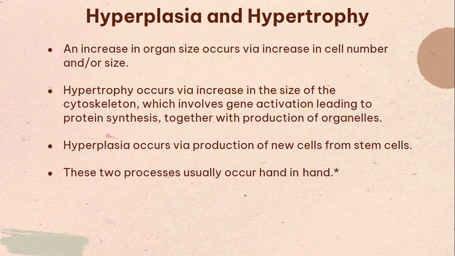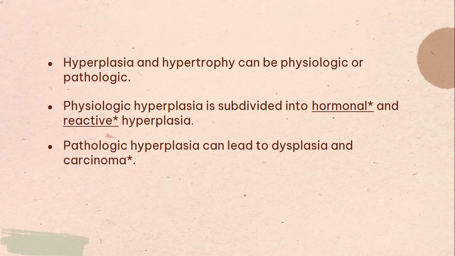And what's important is that these two processes usually take place together. An exception would be permanent tissues, and we're going to speak about them in a bit. So hyperplasia and hypertrophy can be physiologic or pathologic, very important. And physiologic hyperplasia is further subdivided into hormonal and reactive hyperplasia. So let's take an example for each one.